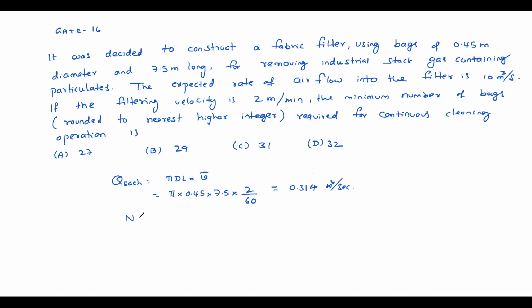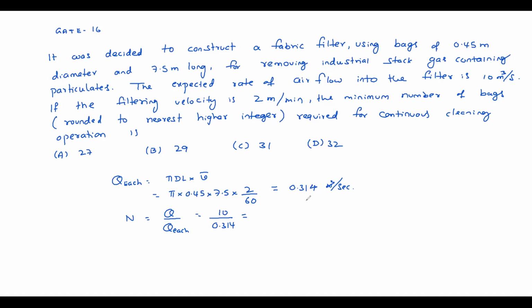So number of bags equals Q by Q of each. Q is given as 10 divided by 0.314 equals 31.83, 32.